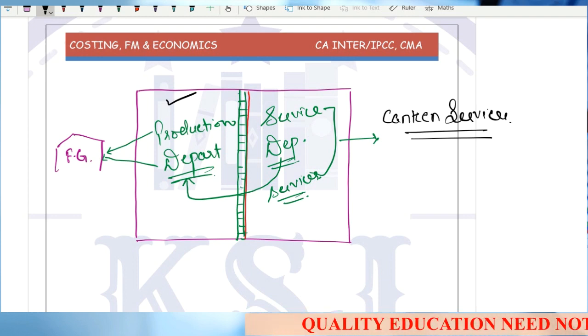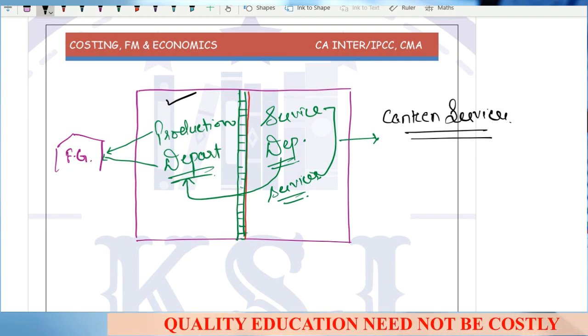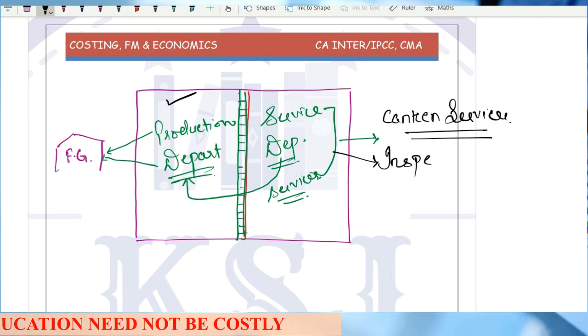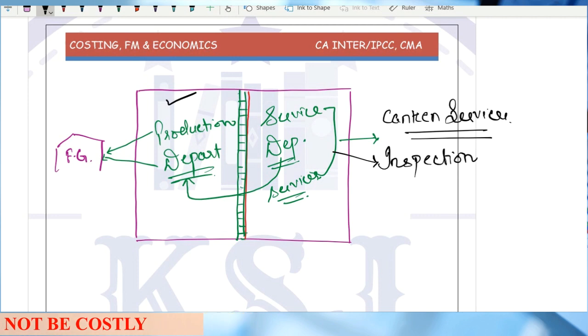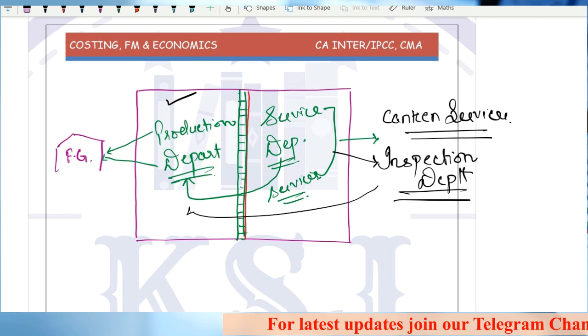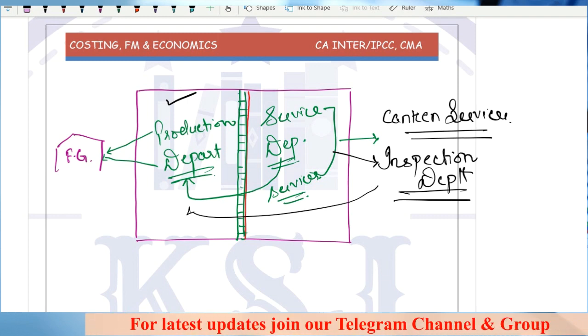Another service department can be the inspection department. What is the role of this inspection department? Just to check whether all the production is being done correctly or not. They are not directly involved in the production. They are not going to make a product by using their hands, brain, or moving the machines.